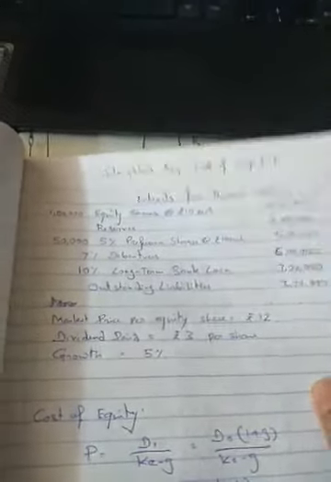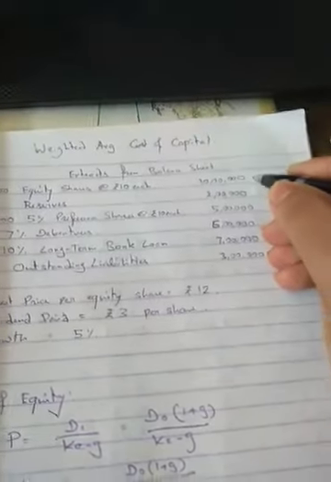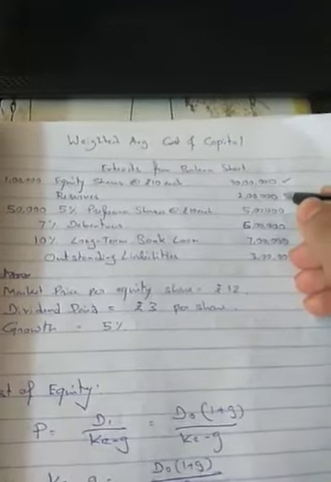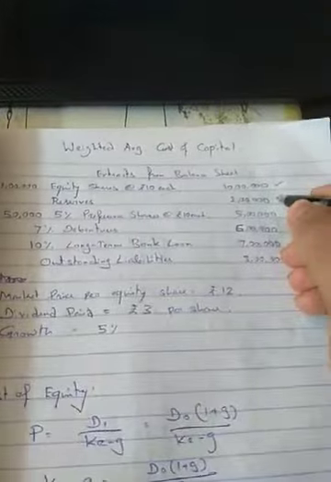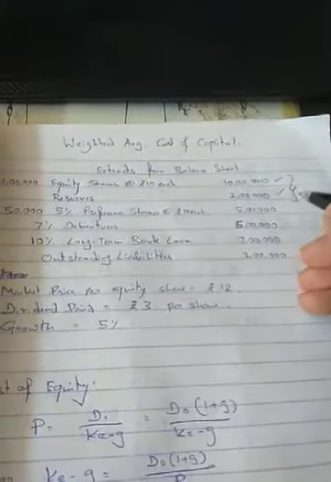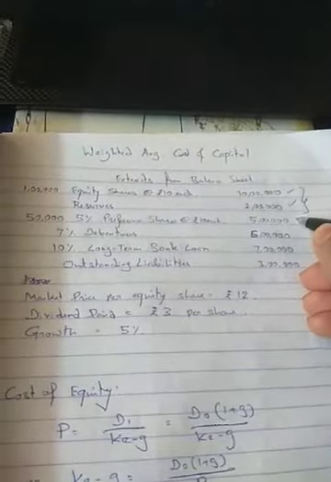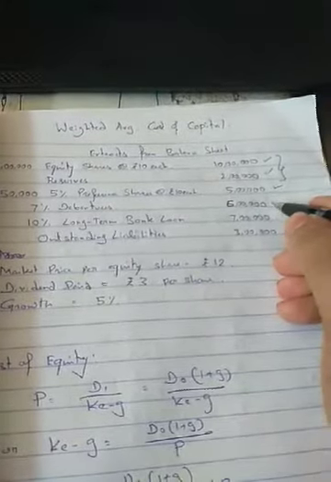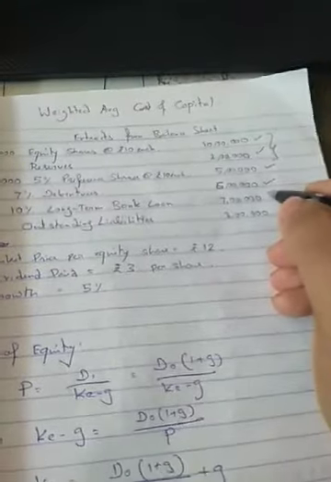in the balance sheet. So if you can see from this, equity share capital, yes, it is a source of finance, so we have to take this into account. Reserve and surplus, well, it is obviously a source of finance and it is a part of the equity shareholders' fund, so these two will be taken together. Preferential capital, yes, you have preferential capital. You have debentures, yes, it is a long-term finance, long-term borrowing. Long-term bank loan is also a long-term borrowing.